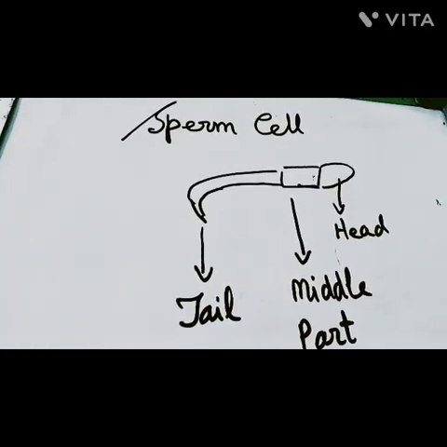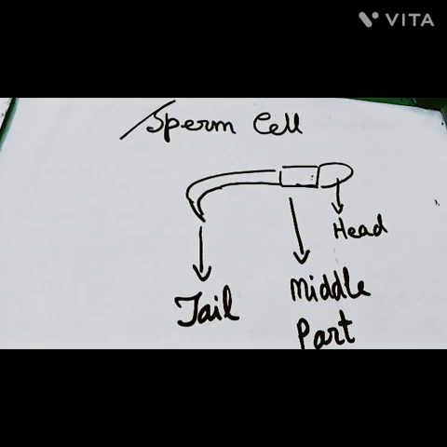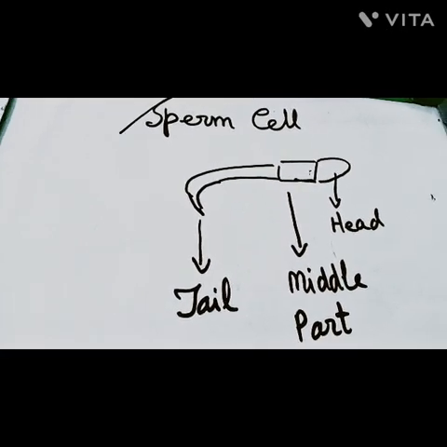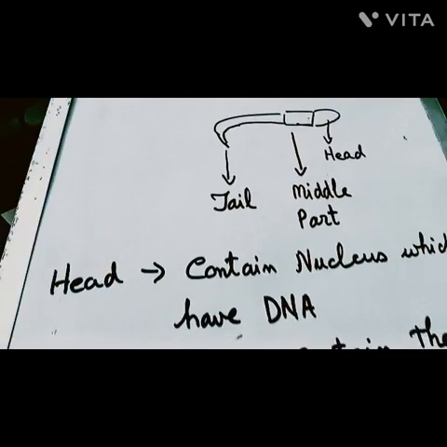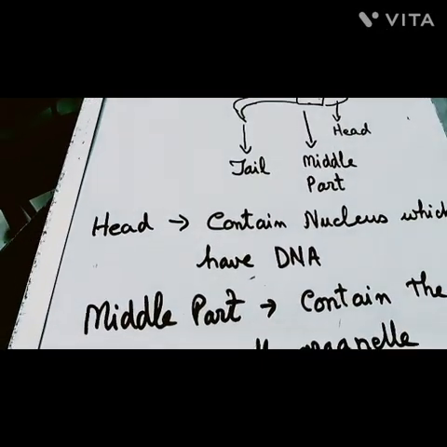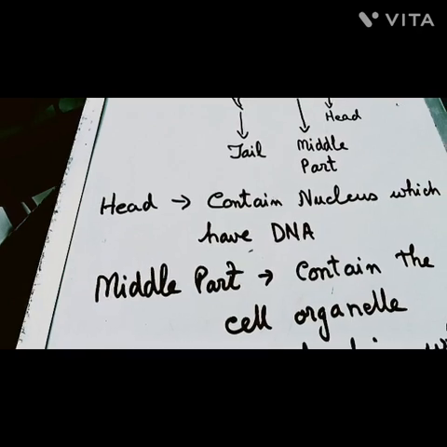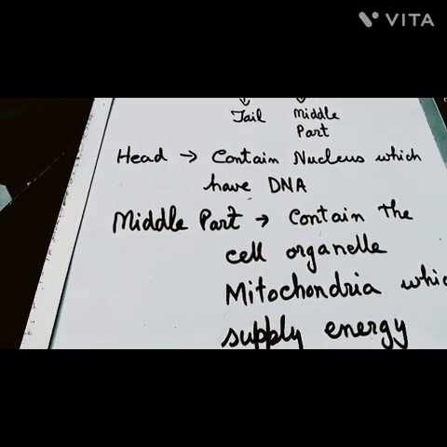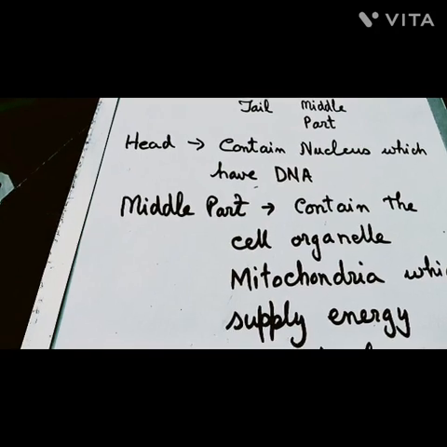Now let us discuss in detail the sperm cell. The sperm cell consists of three parts: the head, middle part and tail. The head contains the nucleus which has DNA. The middle part contains the cell organelle mitochondria, which supplies energy.